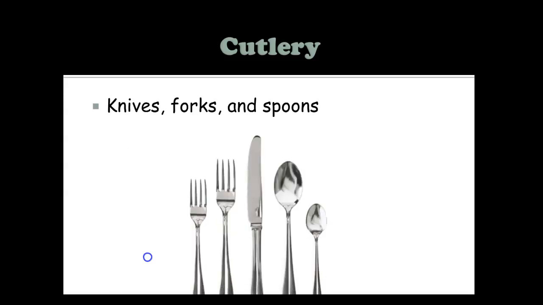All right, kiddos, do you know what this word says? This word says cutlery. Say cutlery. Well, what is cutlery? Cutlery is just knives, forks, and spoons. So I could say to you, please go put the cutlery on the table. Cutlery is just a fancy word for knives, forks, and spoons. All right, kiddos, enjoy reading Chapter 7.